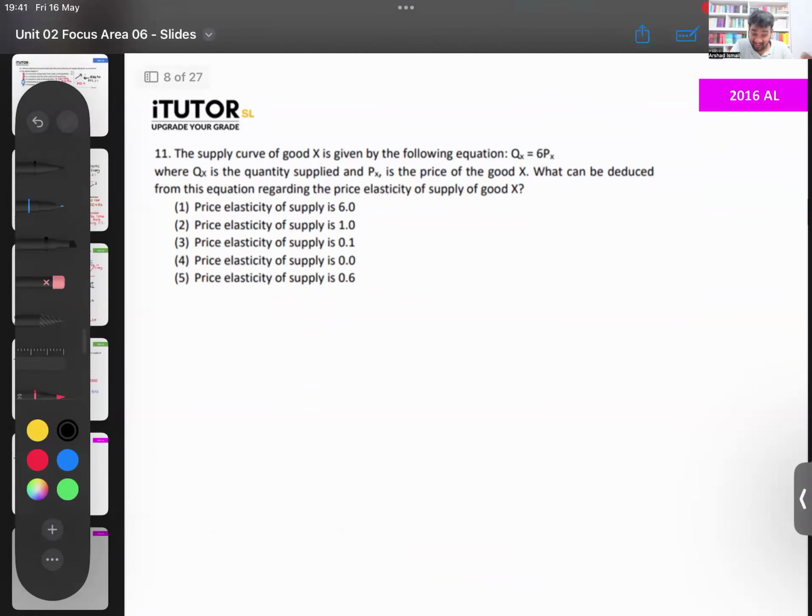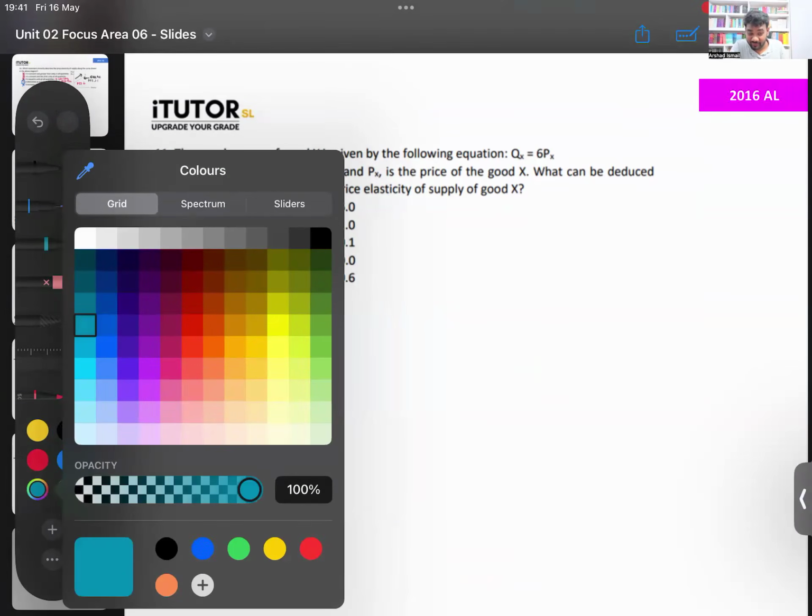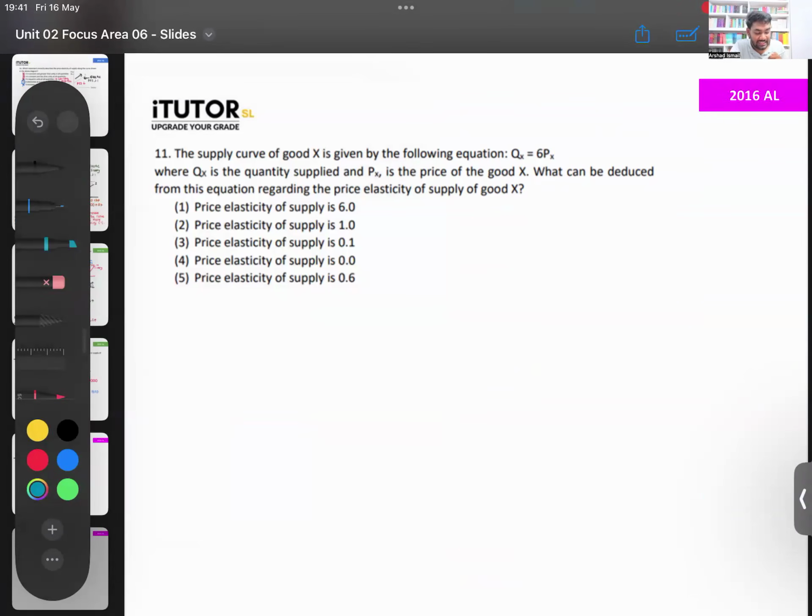2016 has another one. Now you should be able to get this right, Lamai, based on what I taught you before. Supply of a good is given by the equation QS equals 6P. They're saying QS is equal to 6P. There is no A component, Lamai. Usually it will be minus 100 plus 6P, or plus 100 plus 6P, something like that.